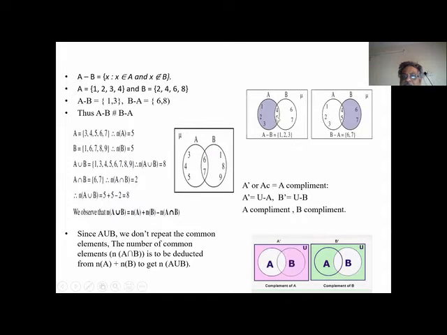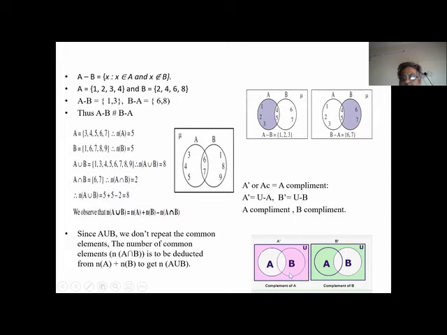Now see here. What is this shaded portion? This shaded portion is nothing but A minus B. Actually A is 1, 2, 3, 4, 5. But B contains 4, 5, so we remove them. So A minus B is 1, 2, 3, only A. A minus B is equal to A minus A intersection B. This portion is A intersection B, so it can be written as A minus A intersection B, or simply A minus B. This is B minus A, B minus B intersection A.